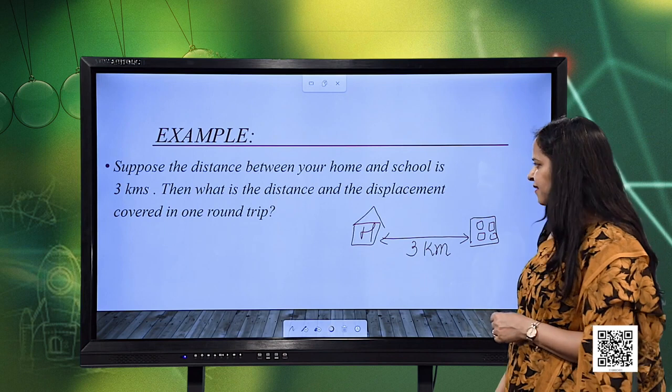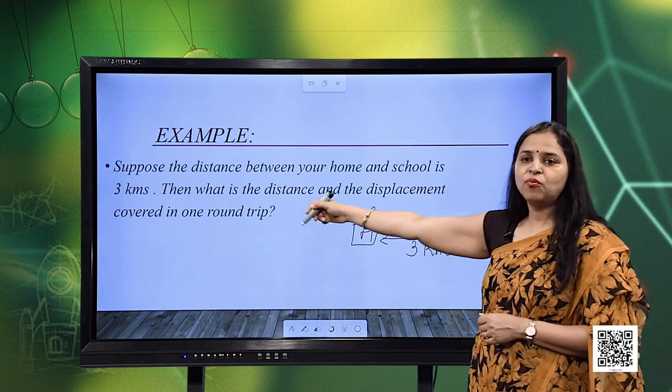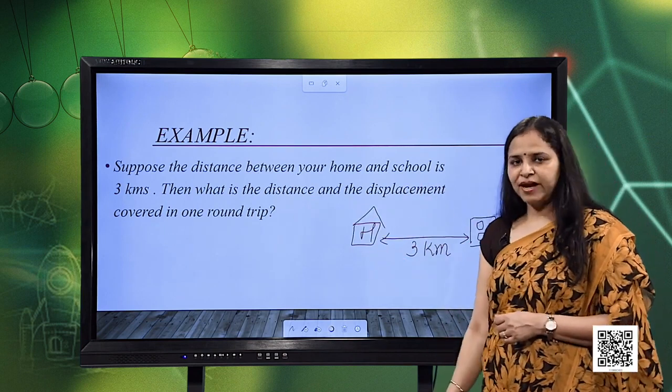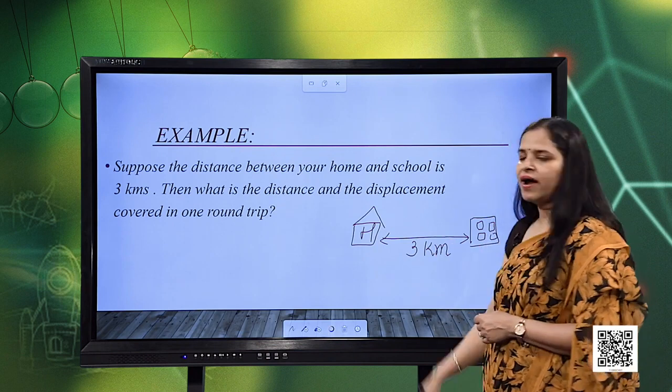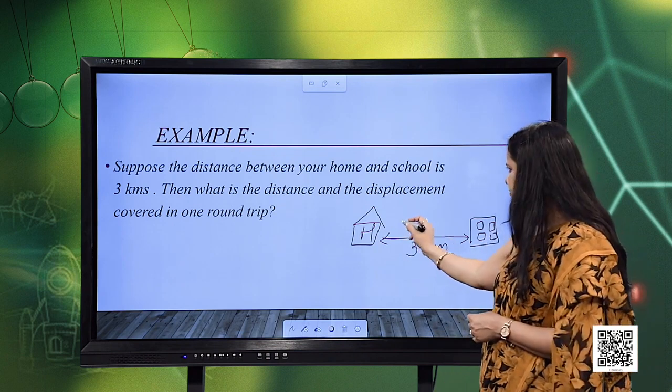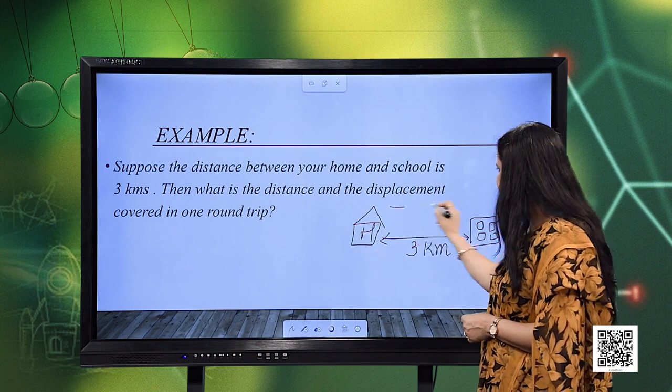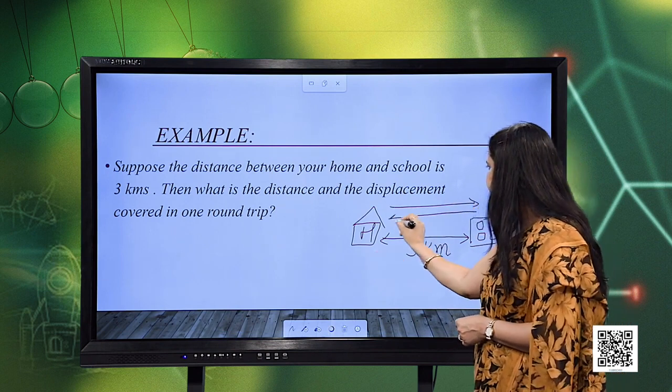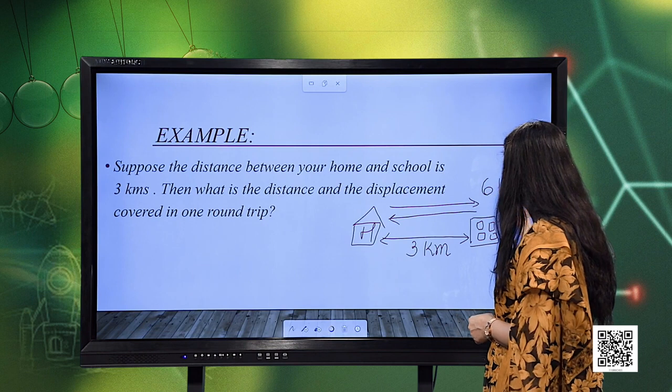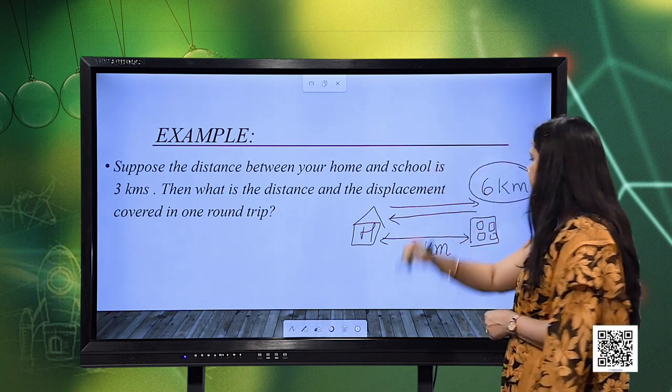Then what are the distance and the displacement covered in one round trip? I hope that you will be able to find the distance travelled in one round trip: 3 kilometers plus 3 kilometers gives you 6 kilometers as the distance travelled.